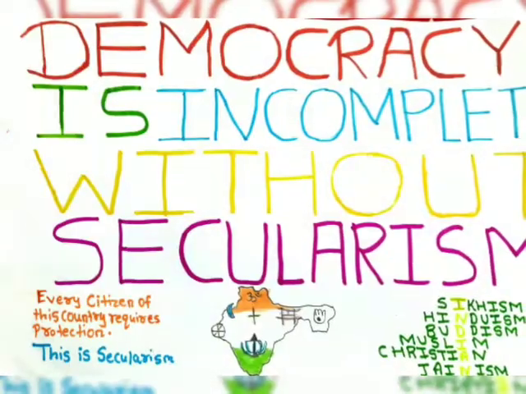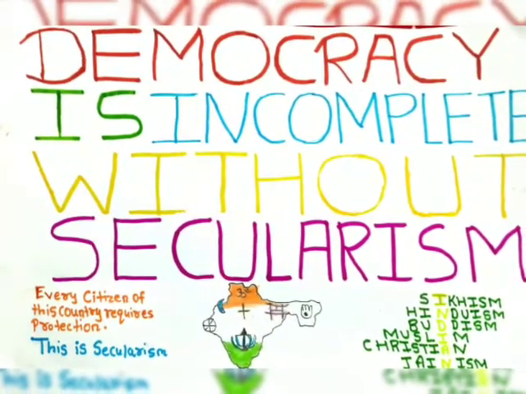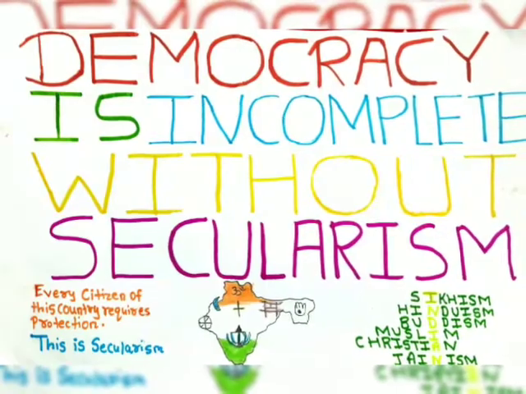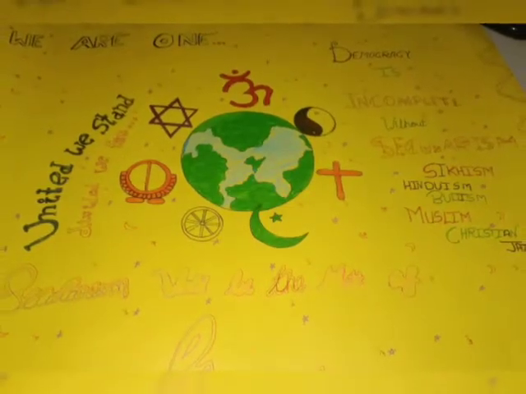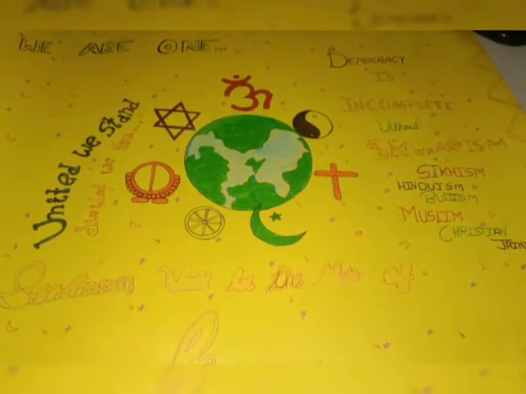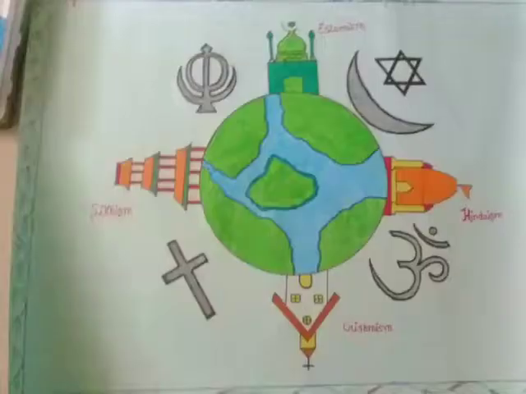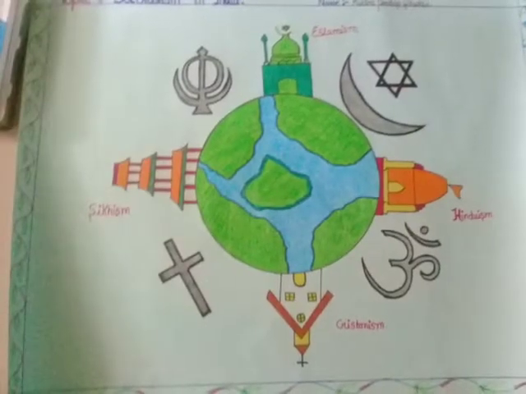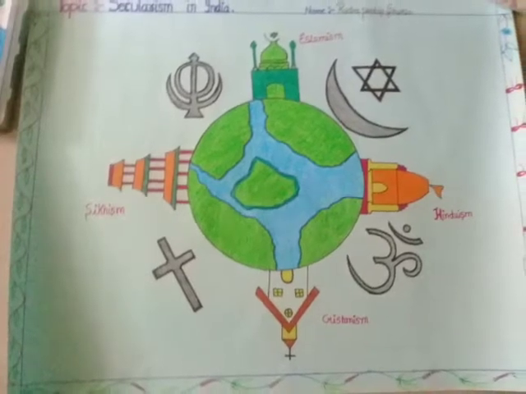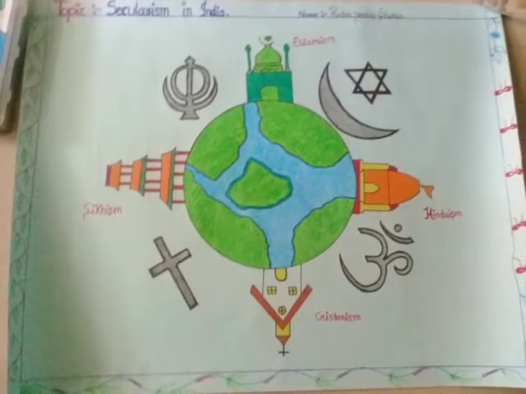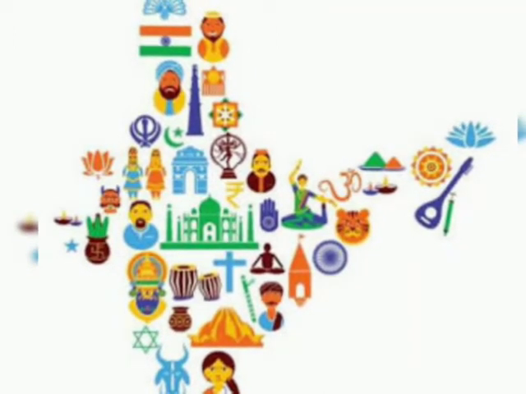The Indian Constitution grants the right to religious communities to set up their own schools and colleges. As we discussed, in a government school nobody is allowed to celebrate any one religion's festivals, but in private schools and private institutions, religious communities can celebrate and give education related to their religion.